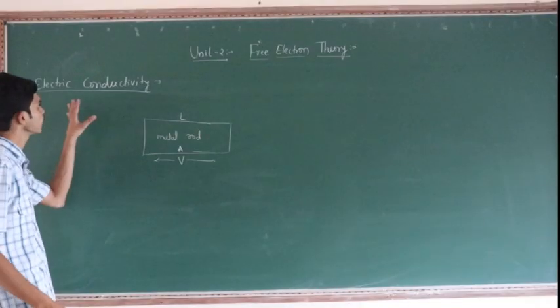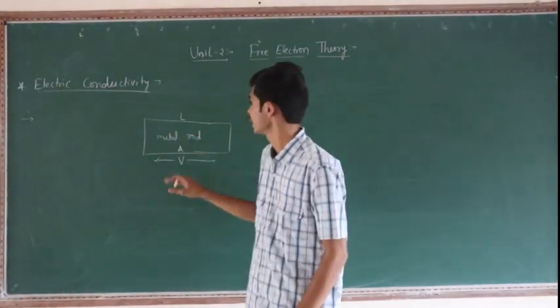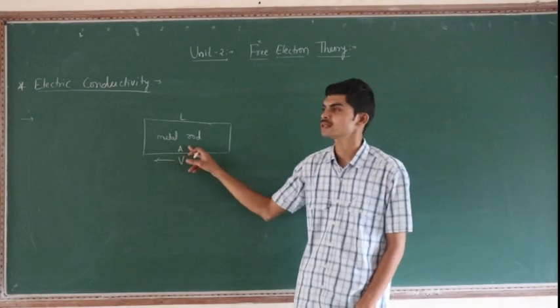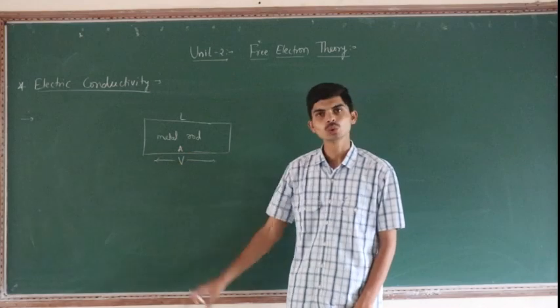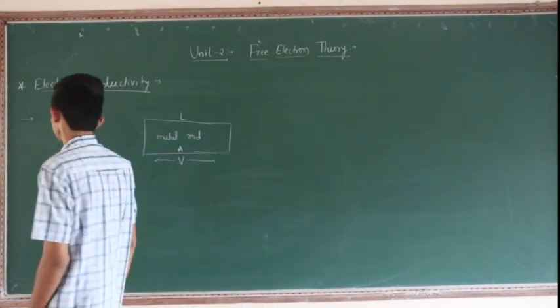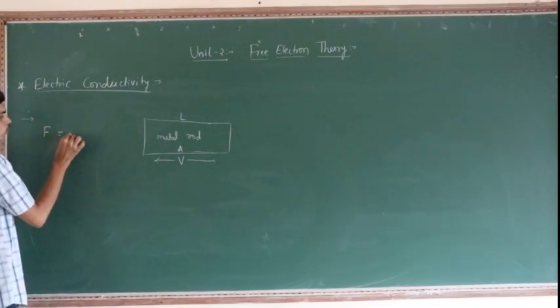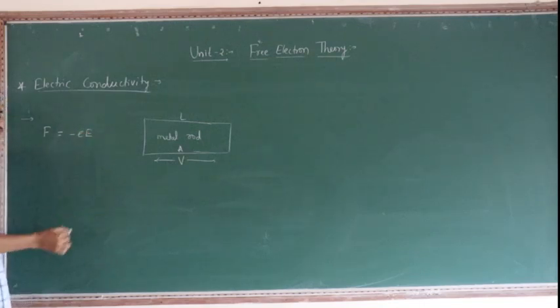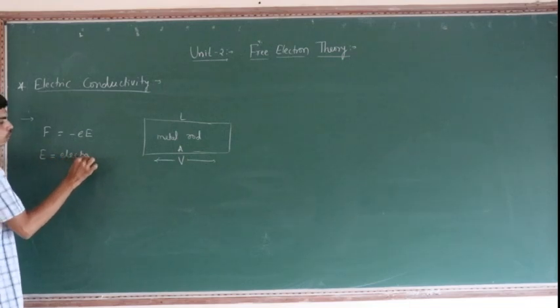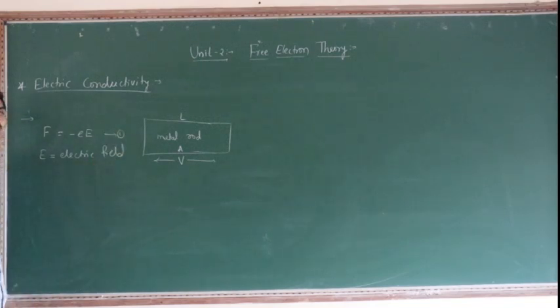The next thing is electric conductivity. Consider here a metal rod. This is a metal rod and its length is L. A is the area of cross section and V is the potential difference across the two ends. Then the force on the electron is given by F is equal to minus e into E. Here E is electric field. Consider it as equation number 1.